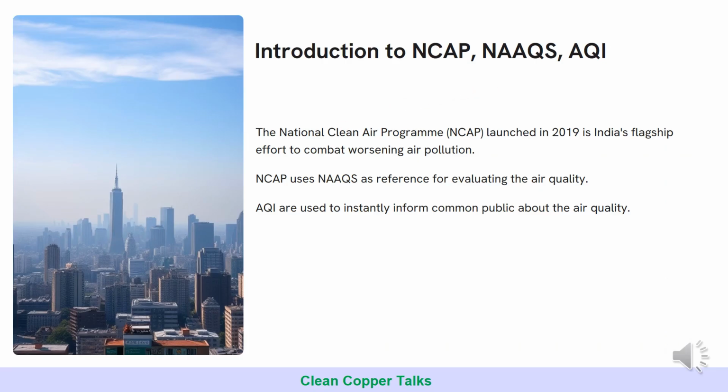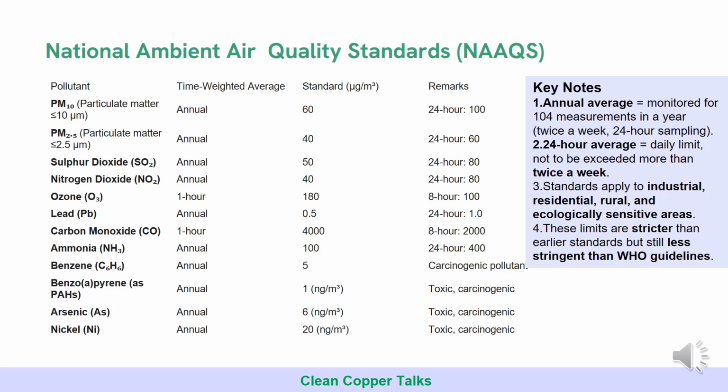So we have seen what is National Clean Air Program. It was launched in 2019, but before that the national ambient air quality standards were already in practice, and in 2009 the Government of India, or rather say the Central Pollution Control Board, had revised the national ambient air quality standards under the Air Prevention and Control of Pollution Act 1981.